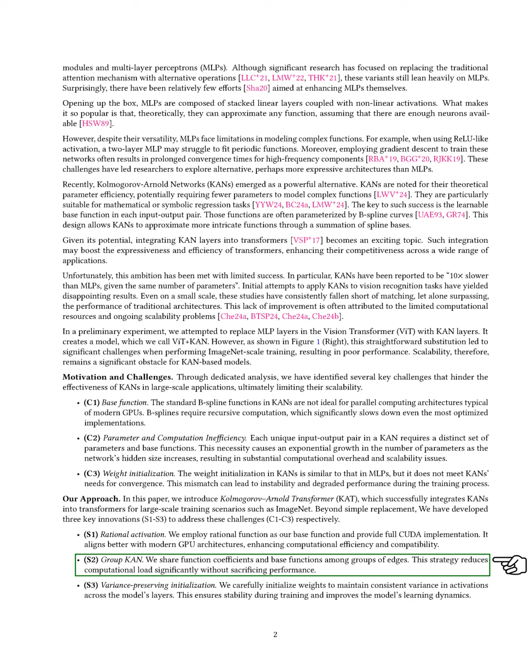By combining these solutions, we present a new variant of KAN called Group Rational KAN, GR-KAN, which replaces the MLP in transformers. We demonstrate that GR-KAN is computationally efficient and can be easily integrated into vision transformers, leading to superior performance. Our designs also allow KAT to utilize pre-trained weights from ViT models, further enhancing results. We validate KAT across various vision tasks, including image recognition, object detection, and semantic segmentation, showing that it outperforms traditional MLP-based transformers while maintaining similar computational requirements.